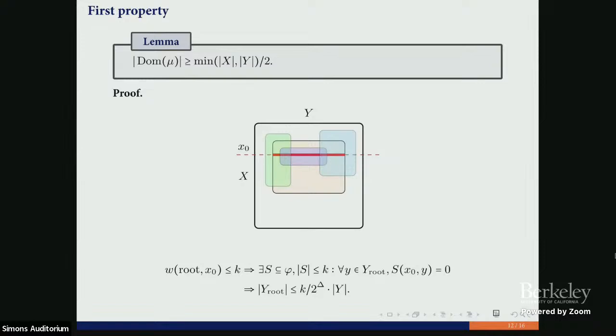It's not so big. It's like k over 2 to the delta. If you pick a random assignment to y variables, it will violate one of these clauses with this probability. So k clauses, and each clause may be violated with this probability. So we are happy. Our k is smaller than 2 to the delta.